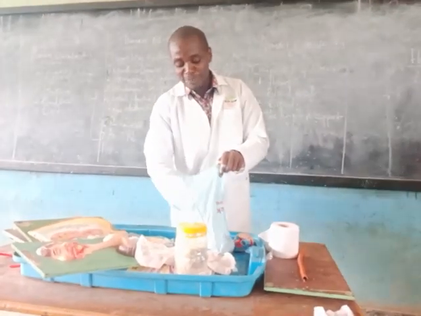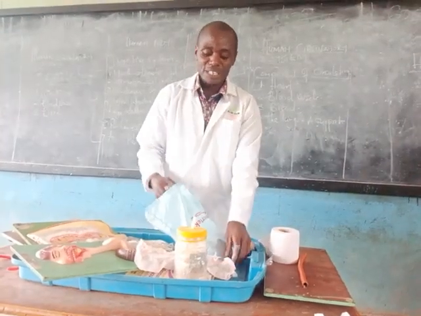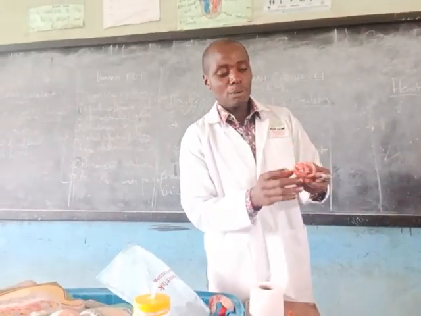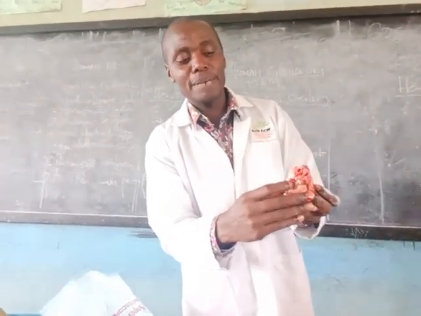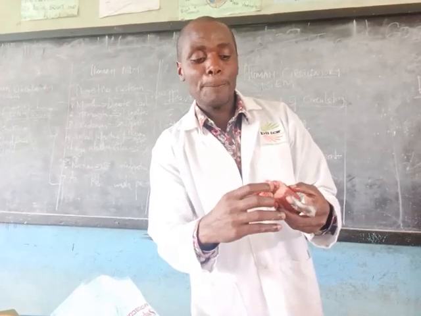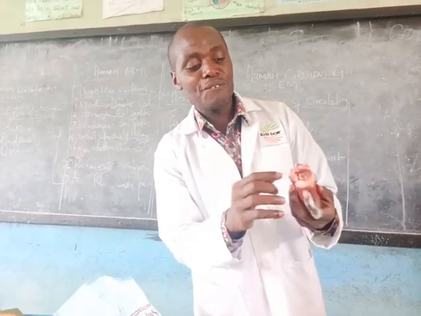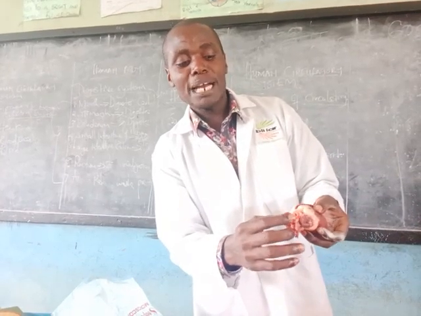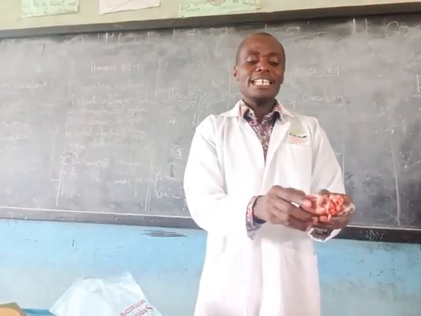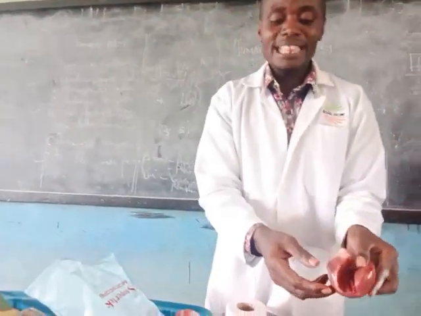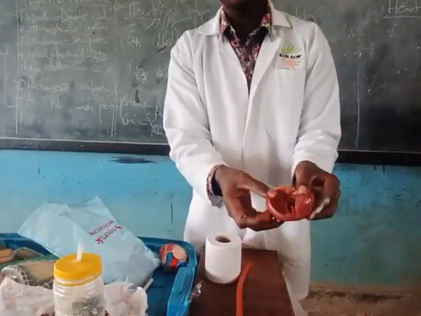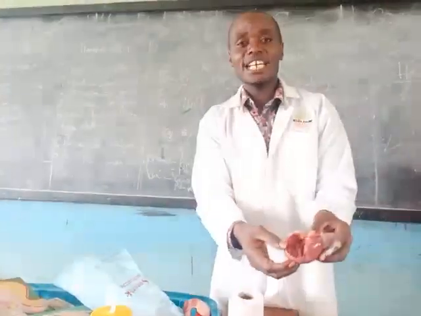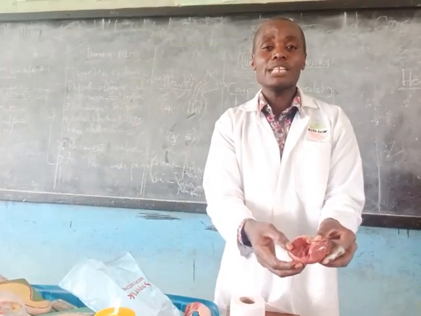So I have the heart of a sheep here. The aorta, being the main one, is here. Then we have the pulmonary artery on this side. The vena cava is the big white part here, and the pulmonary vein is this one. Now we open inside and you see what is inside. You'll find that this part is muscular, containing the left auricle and the left ventricle. Why is the left ventricle muscular? It is because it pumps blood with high pressure.